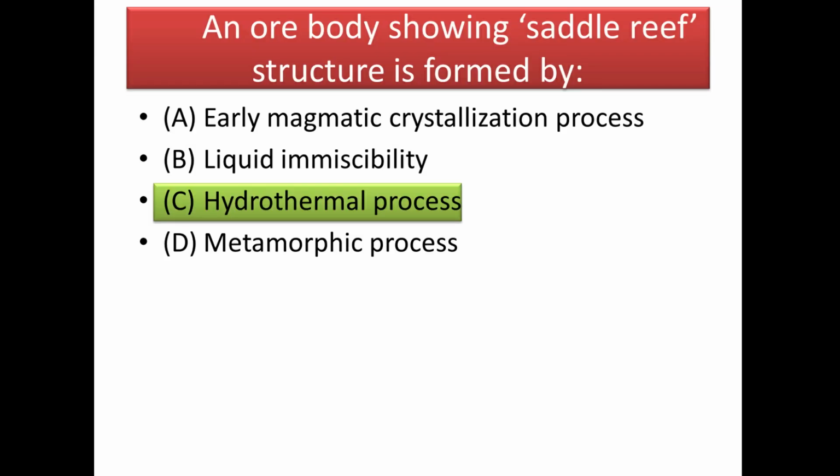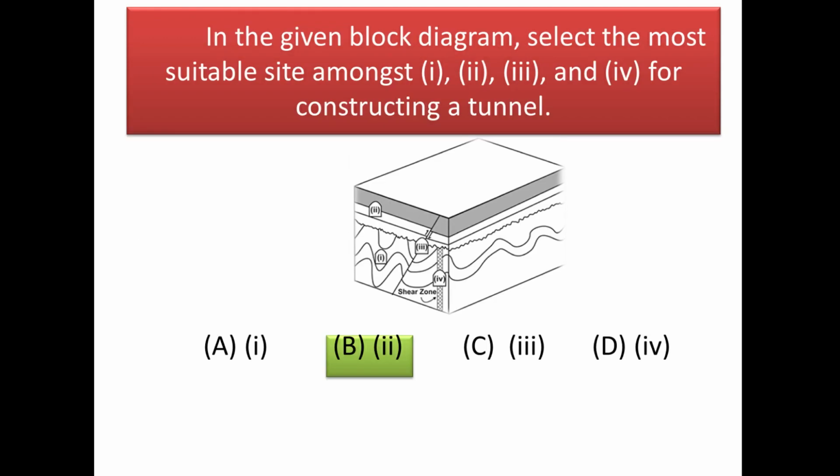Okay, the next question is, an ore body showing saddle reef structure is formed by, and the answer is very simple, it is hydrothermal process, because in hydrothermal process only saddle reef structures are formed. Okay, next, in the given block, select the most suitable site among 1, 2, 3 and 4 for the construction of a tunnel. And at 1 we have a syncline, and at 2 we have a plain bed, at 3 we have a fault, and at 4th we have a dike.